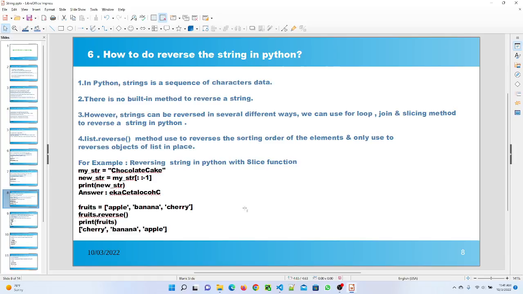So here I give the example for that. I mentioned reversing the string using the slice function, and I mention my string, and when I use colon -1 after executing the program, it reverses my string. And here I mention a list and I give 3 values and I call the method list.reverse and it reverses my list. So if we want to reverse a string in Python, we have to use the for loop, join or slicing method.